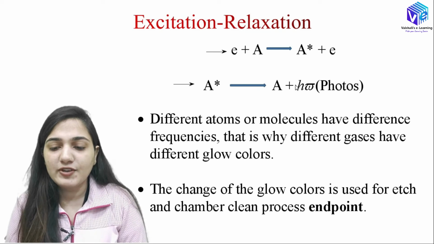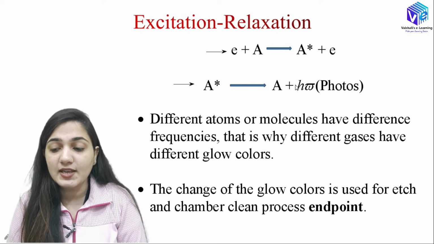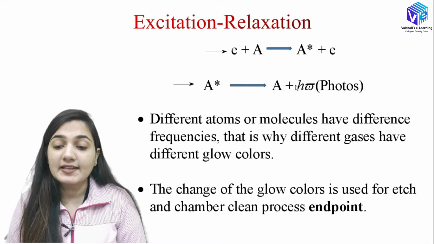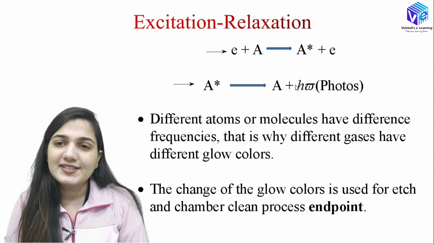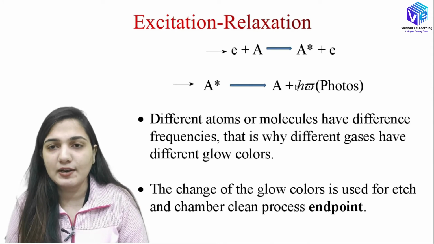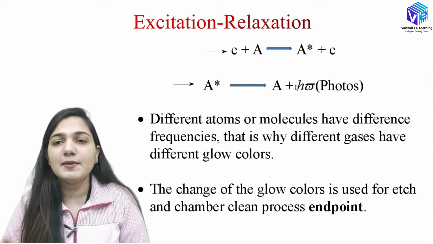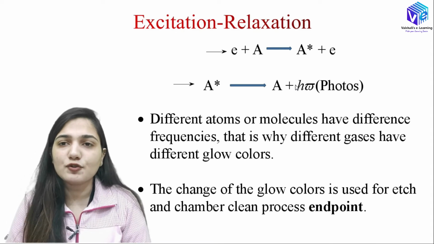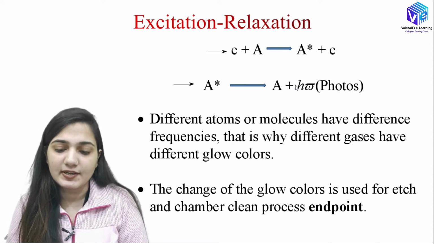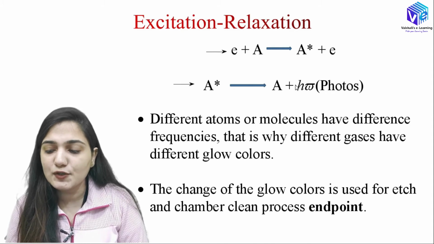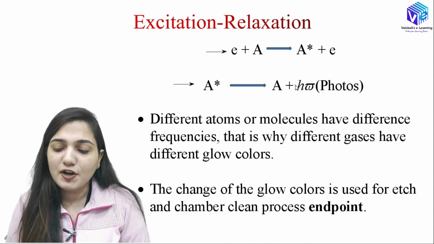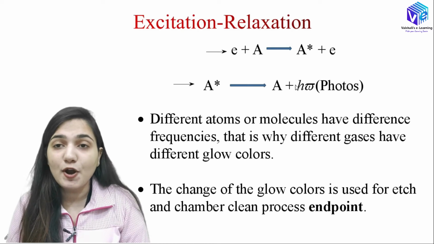Okay, so we have different atoms or molecules which have different frequencies, therefore different gases have different glow colors, and this is how we can differentiate between different gases as well. If I have CO2 gas, it will glow in a different color. If I have O2 gas, it will glow in a different color. The change of the glow color is used for etching, chamber cleaning, and endpoint calculation.